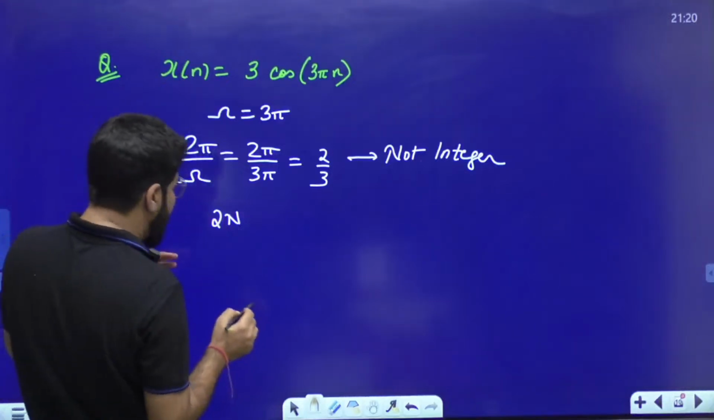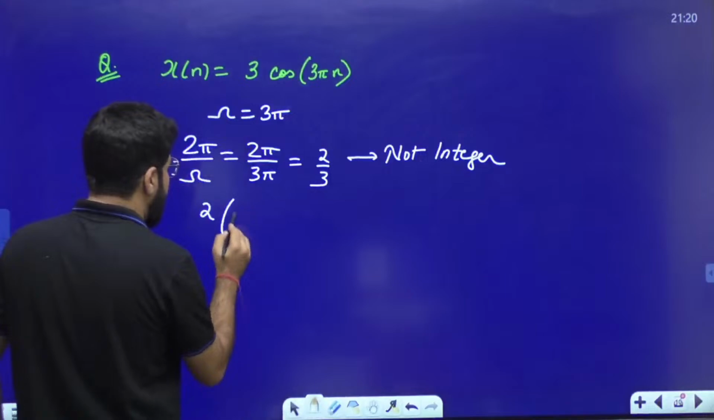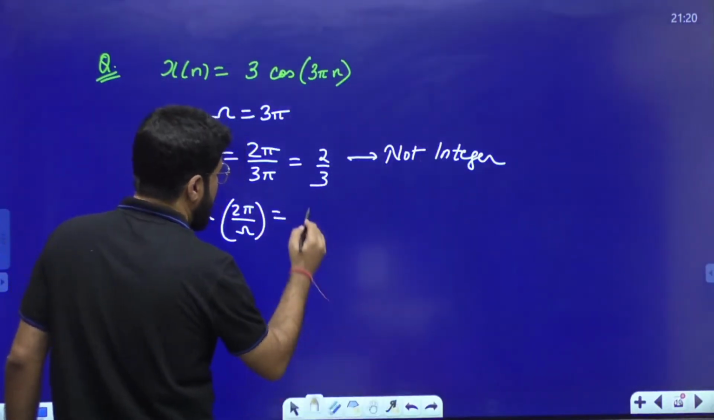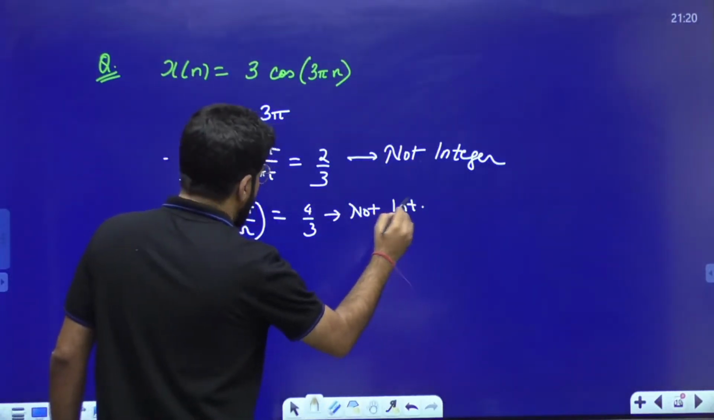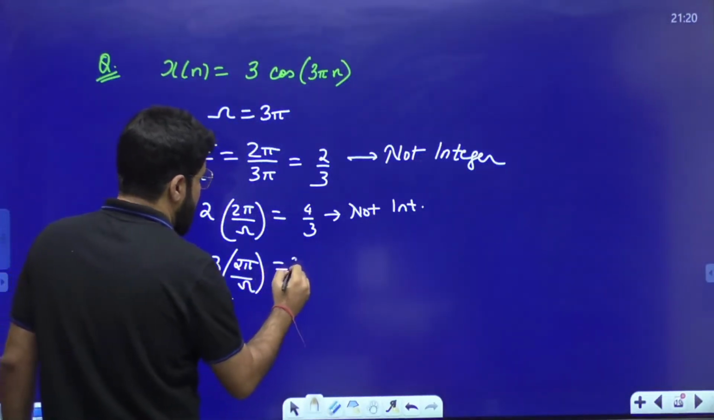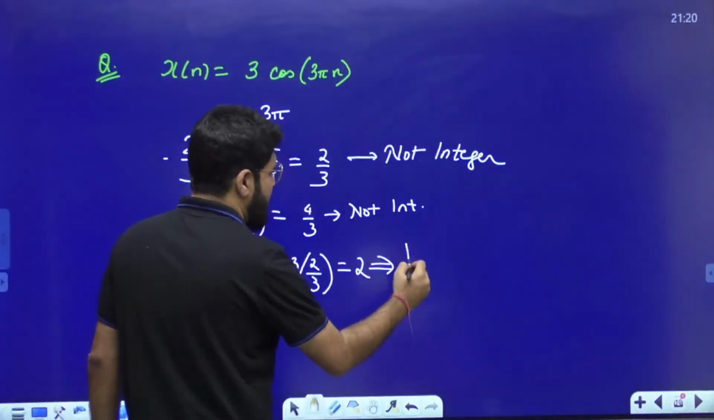Okay, now I will not call it n. What is the value of twice of this value? When you take twice of this value, it becomes 4 by 3. Again, not an integer. But when you take thrice of this value, thrice of 2 by 3, that becomes 2, and this time it is an integer.